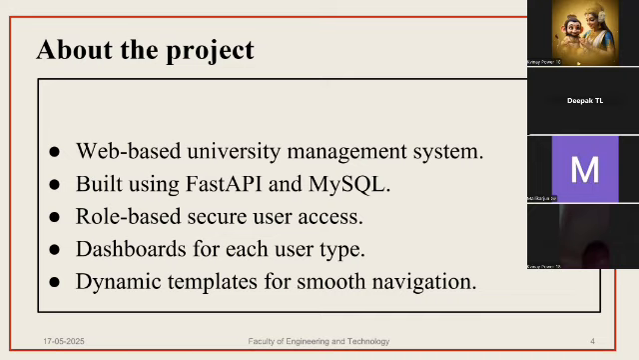And next, we are using Fast API and MySQL. Fast API is a high performance Python framework, and MySQL is used for handling large sets of structured data in a database system. And next, we implemented role-based secure user access. It ensures that each user, whether an admin, faculty, or student, can see and interact with features relevant to their roles.